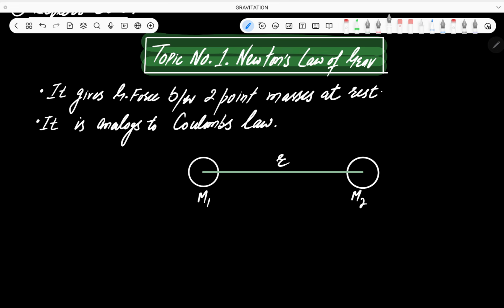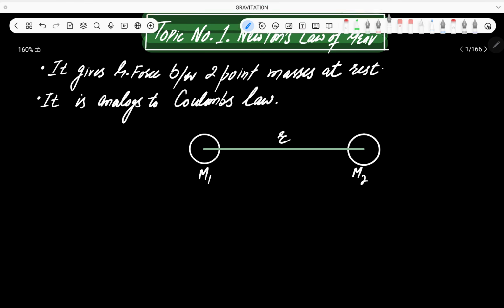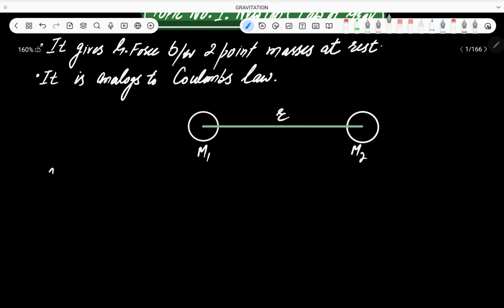Now we have two masses, m1 and m2. What is the statement of Newton's law of gravitation? The statement is simply this: any two bodies in this universe attract each other by a force F, like these two bodies.